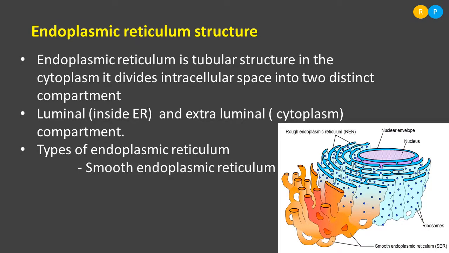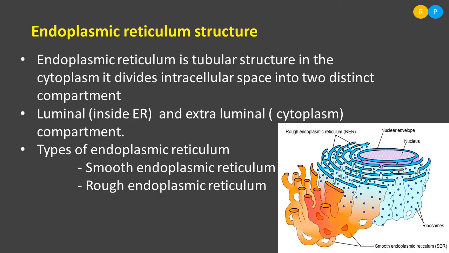One is smooth endoplasmic reticulum. Which endoplasmic reticulum is called smooth endoplasmic reticulum? When ribosomes are absent on the surface of endoplasmic reticulum, such an endoplasmic reticulum is known as smooth endoplasmic reticulum. Understood, right? So smooth endoplasmic reticulum does not consist of ribosomes on its surface. And the other type is rough endoplasmic reticulum, opposite to the first one. Rough endoplasmic reticulum consists of ribosomes on its surface.